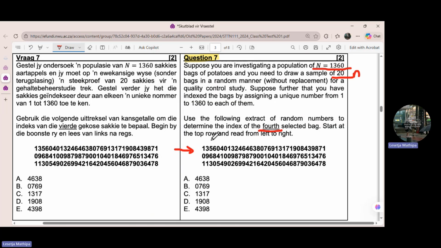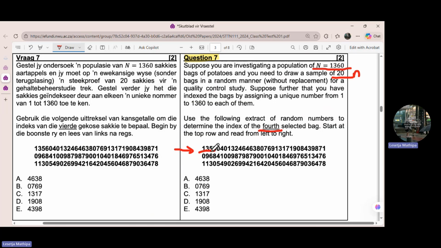Okay, let's see. We're going to check the random numbers that are below 1,360. So it's 4 numbers, 1, 2, 3, 4. 1,356. Is it greater than 1,360? This is 1,360. This is 1,356.